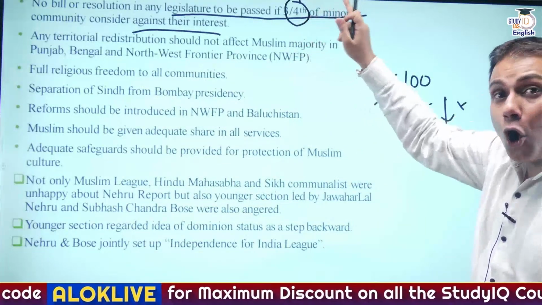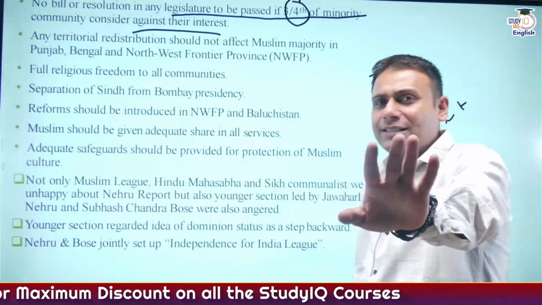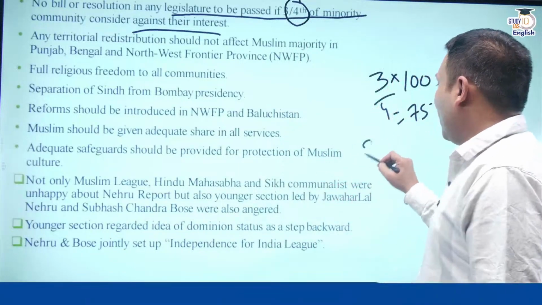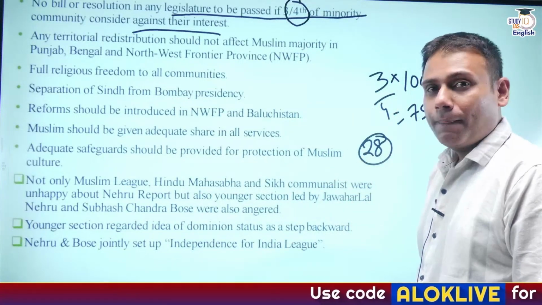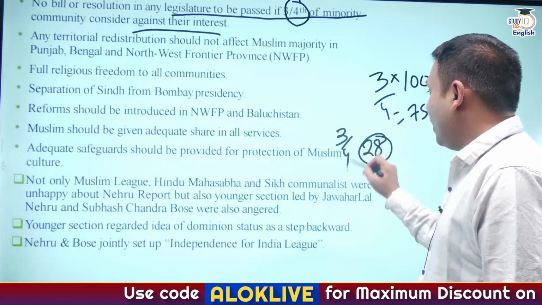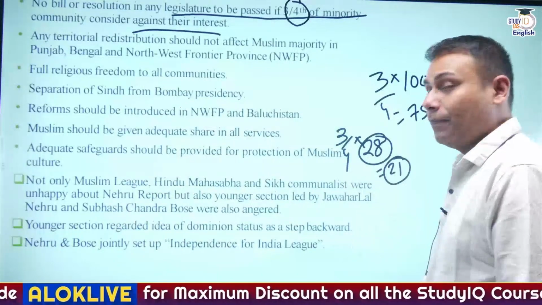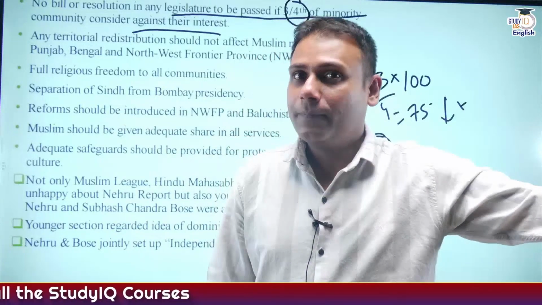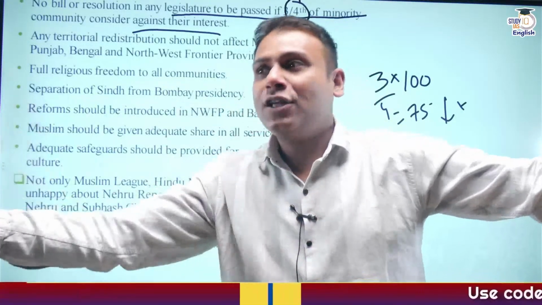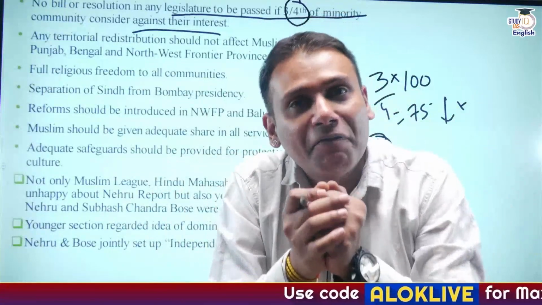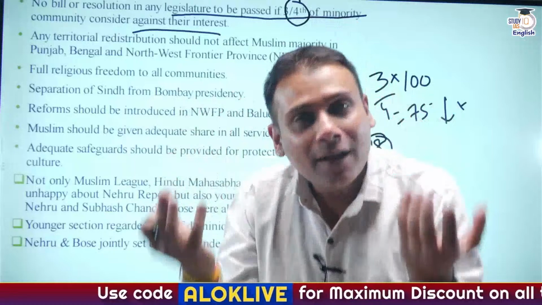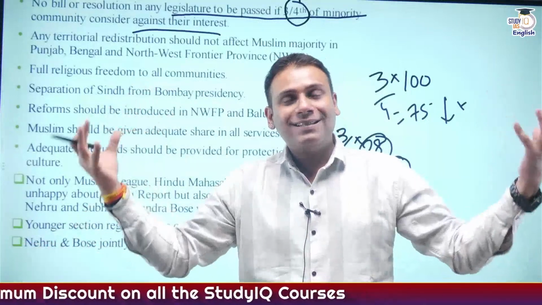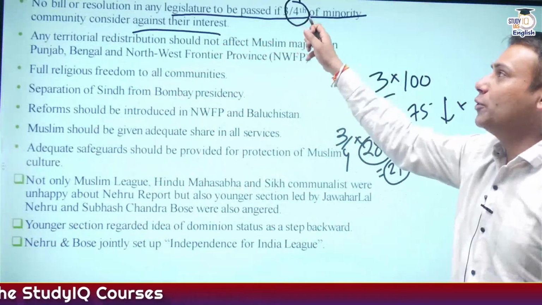Now, what does this clause say? I'll give you an example. Suppose a law needs to be made on triple talaq, a small example. Suppose out of 100, there are 28 Muslims. Now, 3/4 of 28 is approximately 21. So if 21 members support it, the law will get passed. And if the 21 members are against it, the law won't get passed. My friends, the law is not made by a particular community. The law is made by the entire parliament, which represents the entire nation. So this was the clause which was also part of the Lucknow Pact.